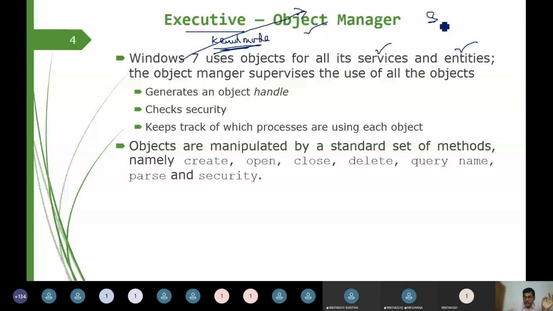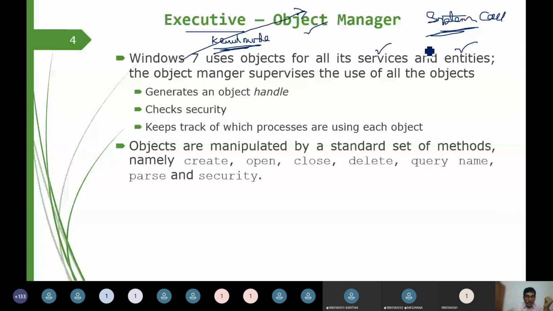So services and entities, we are going to call them system calls. All the requests to the operating system are going to be called services. What the operating system has to function are the process management service, memory management service, IO management service, and file management service. Whatever service is there, that service has to be processed. So we call them services, or they are going to be entities.